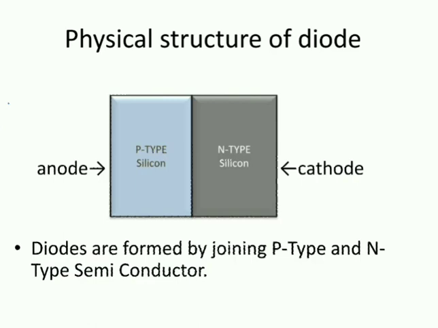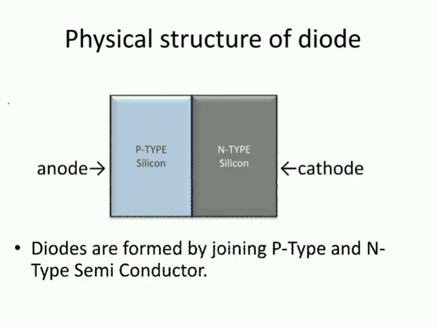So here we can make a diode by joining one p-type semiconductor with n-type semiconductor, and the wall between the p-type and n-type semiconductor is what we call the junction. You will get two terminals from a p-n junction diode.